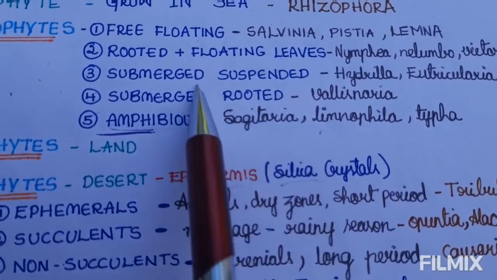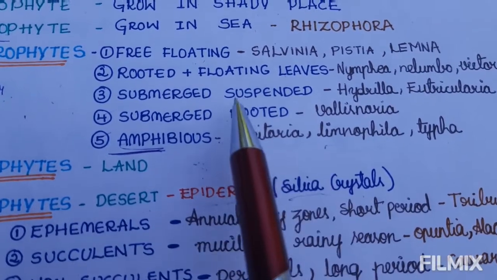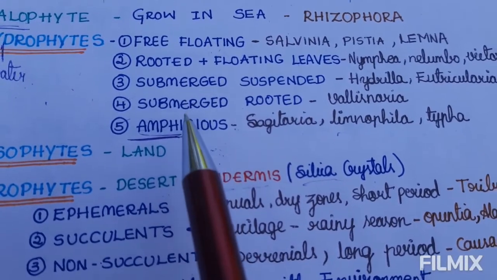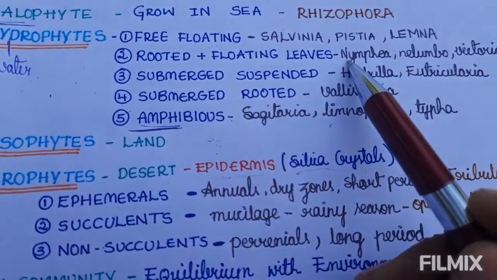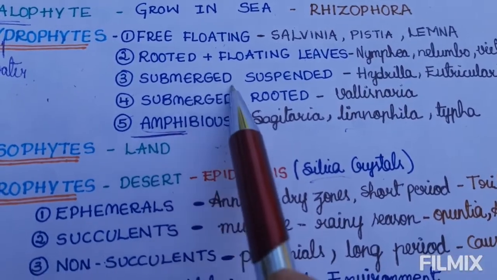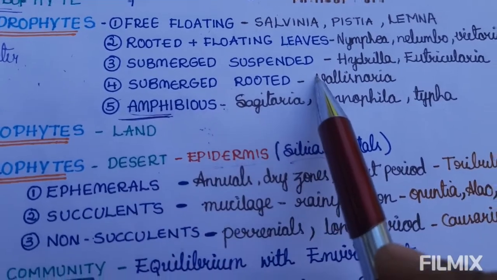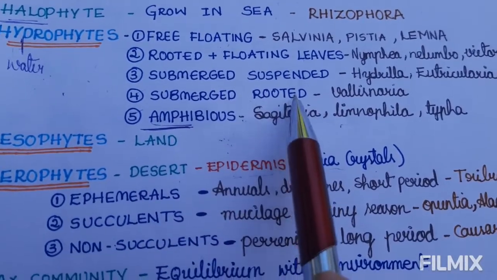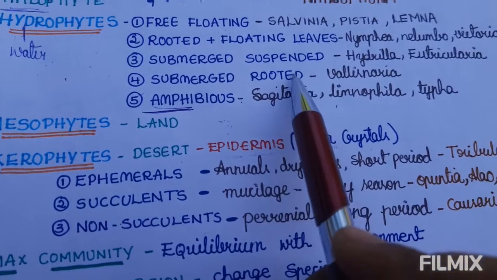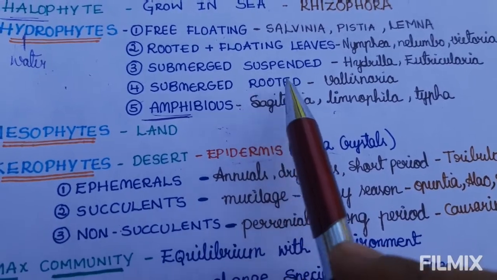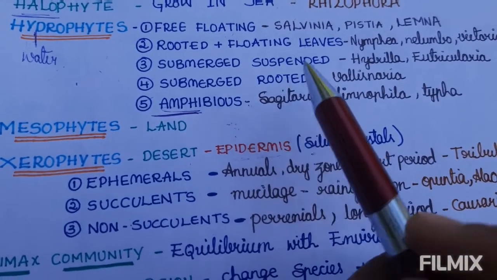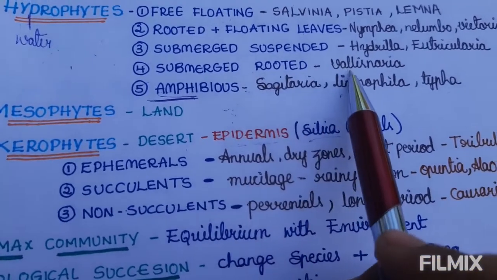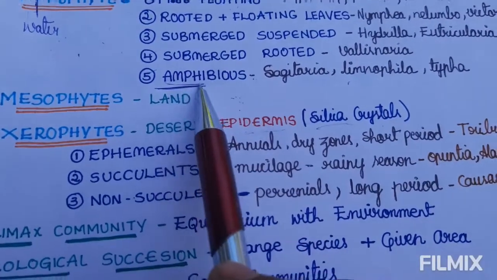Submerged suspended means it is present in the middle of the water. It is not connected to the land, and it is not connected to the air. That is known as submerged suspended. Example, Hydrilla and Utricularia. Submerged rooted: the plants connected through roots and having no connection with the air are known as submerged rooted hydrophytes. Example, Vallisneria.